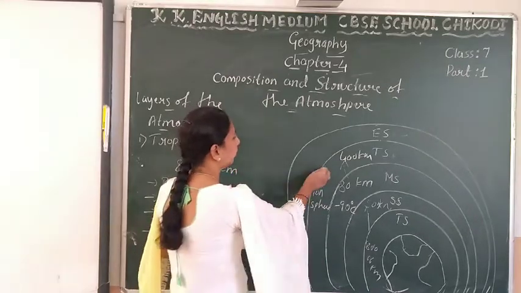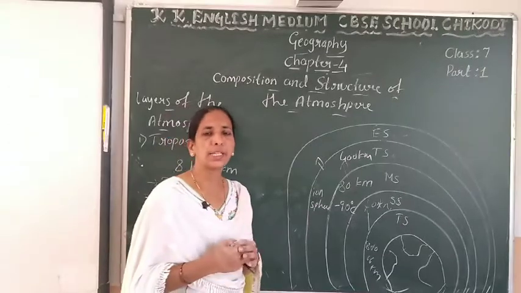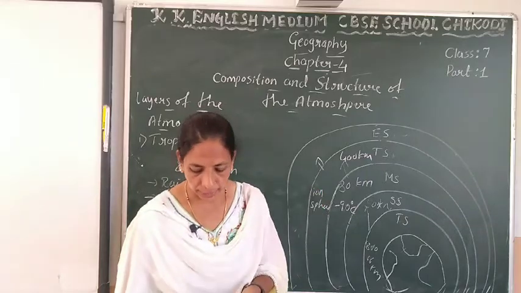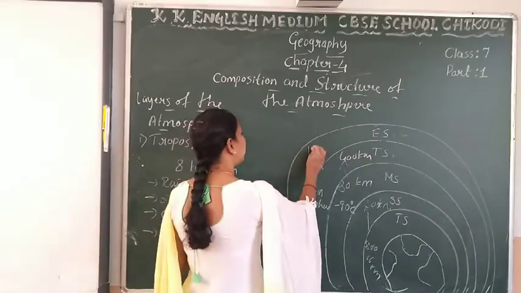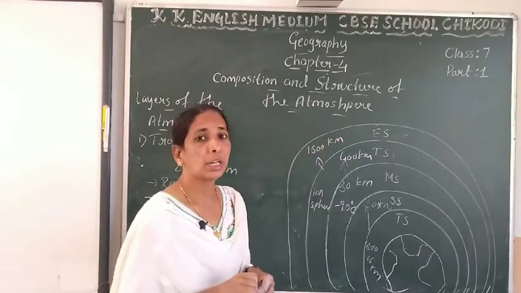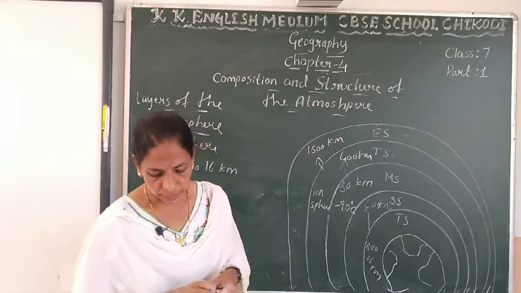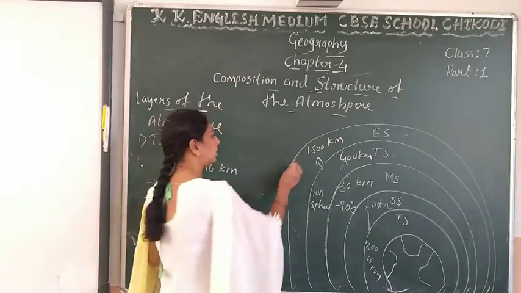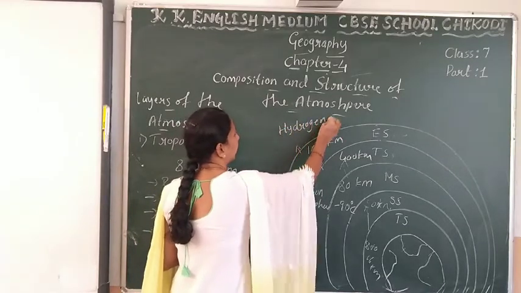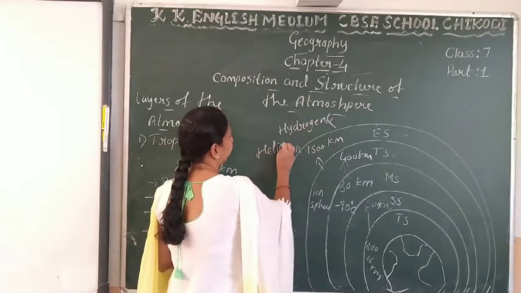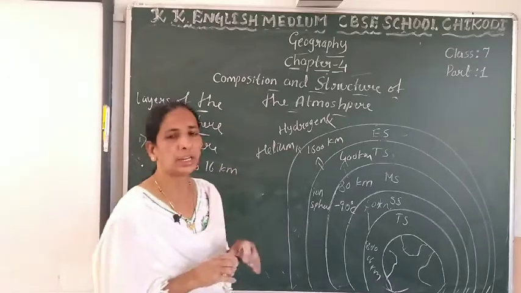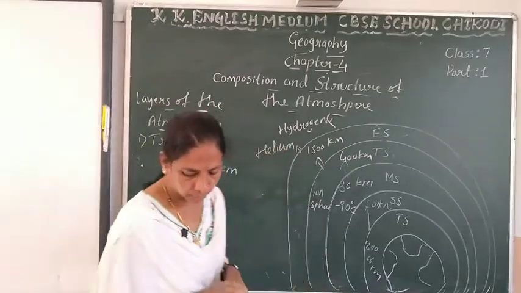Last one, exosphere. What is exosphere? Exosphere is the uppermost layer. Its height is about 1600 kilometers. In this exosphere, two gases are present, hydrogen and helium. Hydrogen and helium are present where? In the exosphere. Understood?